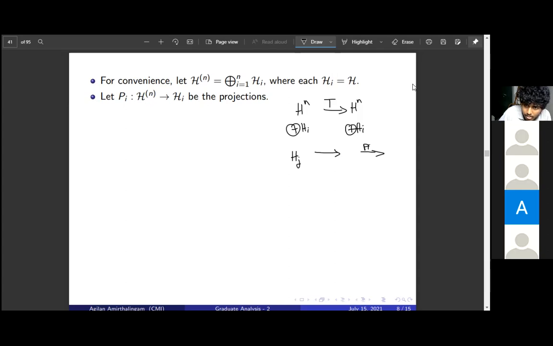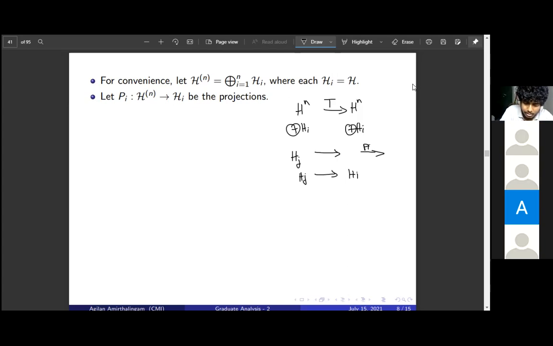In that case, we get a map from Hj to Hi. We apply the operator and then do the ith projection. We do this for all i and j, so we get a collection. We put that into a matrix, and that is what we call the matrix of T.